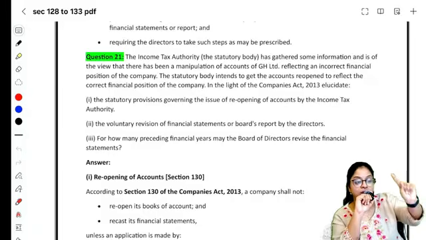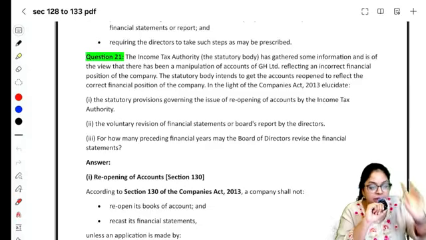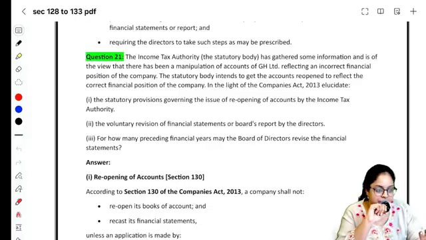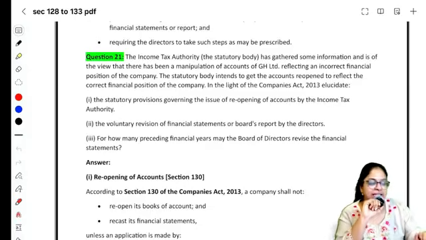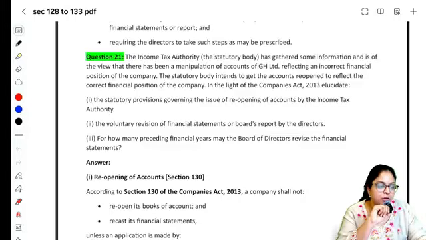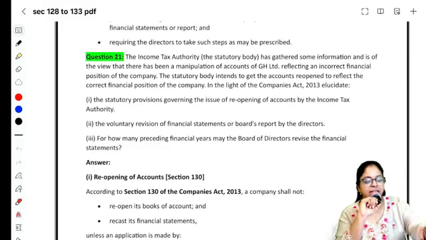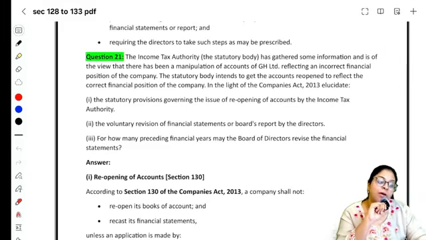If a statutory body wants to reopen, then is this section 130 or 131? Section 130. Right? In light of the Companies Act, explain the following: the statutory provision governing the issue of reopening of accounts by the income tax authority. Statutory provisions governing, so they are asking you to explain about section 130.